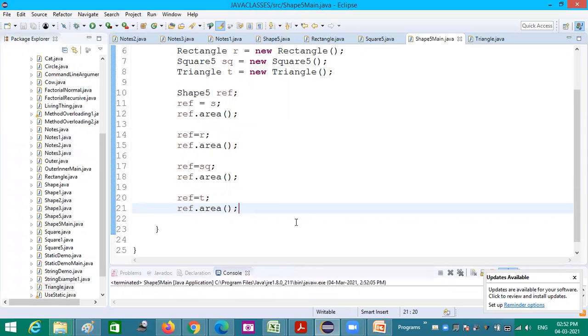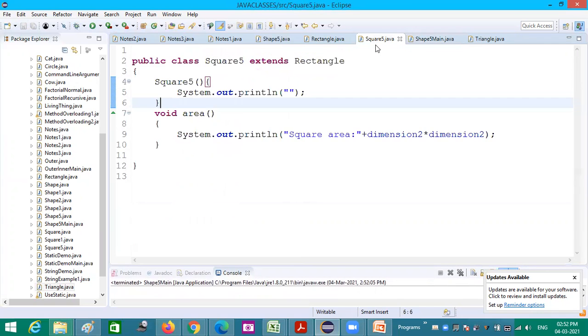Now multiple inheritance. Multiple inheritance means like square wants to inherit properties from both rectangle and shape. It wants to have two parents. In that case, it is reporting an error.